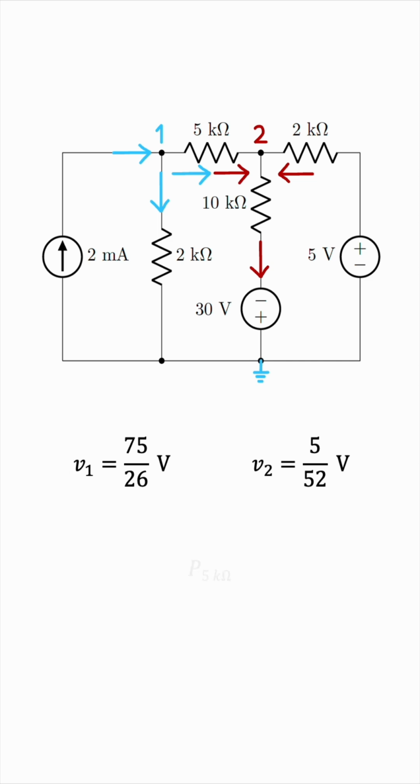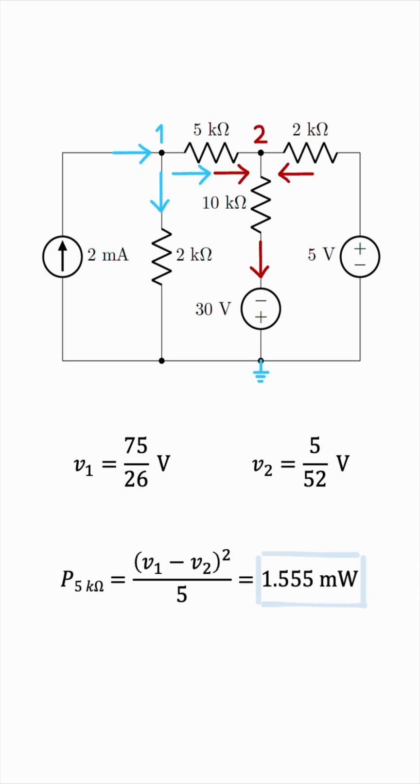I'm going to go for the last option in calculating the power because we have the two voltages over here, so we don't have to take an extra step to find the current. V1 minus V2 all squared over 5. So that's V squared over R, basically. Substituting the values, we get 1.555 milliwatts. So this is the power dissipated by the 5 kilo ohm resistor in the circuit.